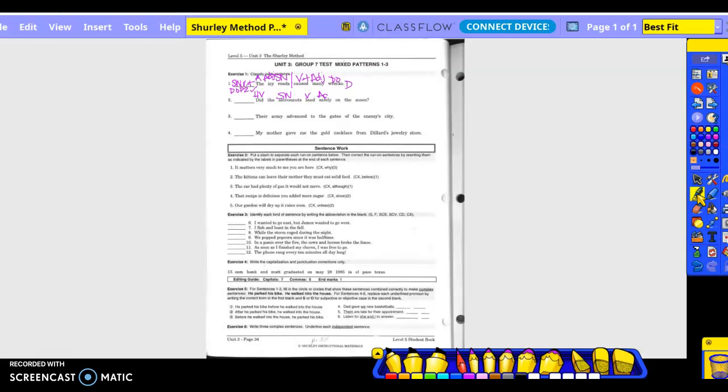Adverb. On what? On the moon. Pattern: subject noun, verb, pattern 1, check. On the moon, prepositional phrase, question mark.